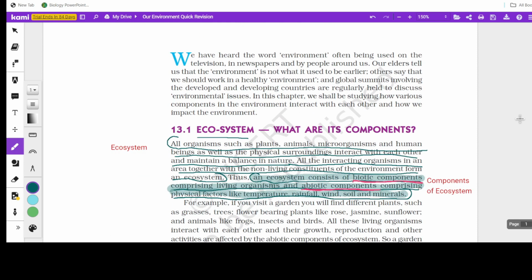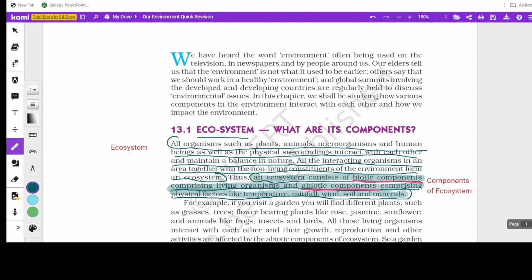Now, first starts with ecosystem. This paragraph talks about the definition of ecosystem and the components of ecosystem. All organisms such as plants, animals, microorganisms and human beings as well as the physical surroundings interact with each other and maintain a balance in nature.